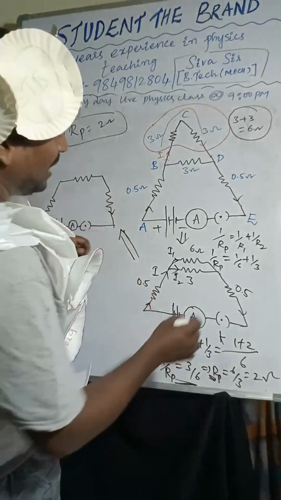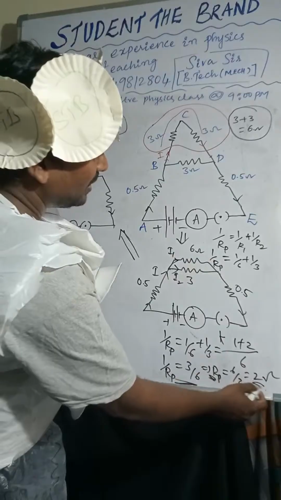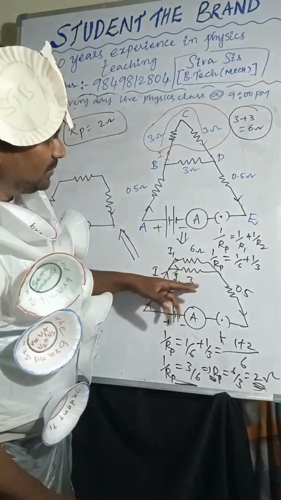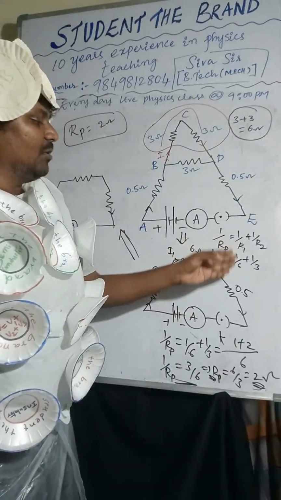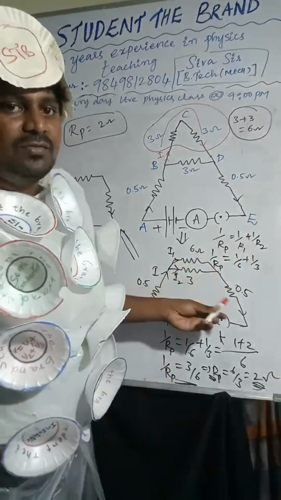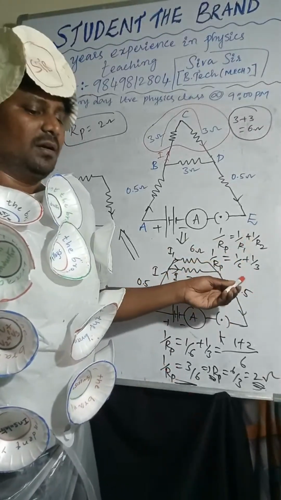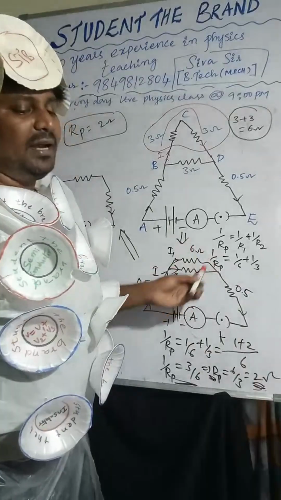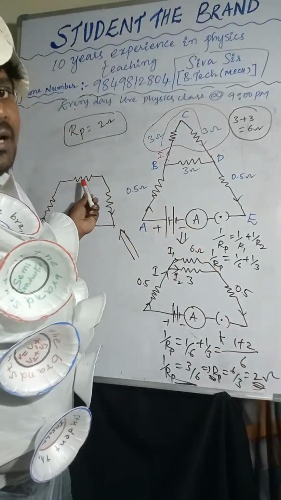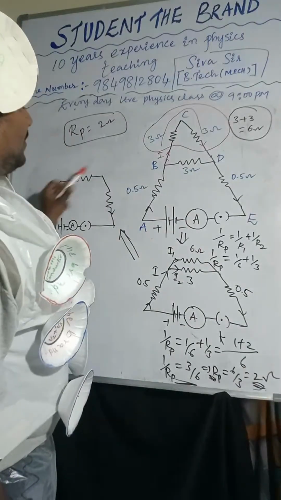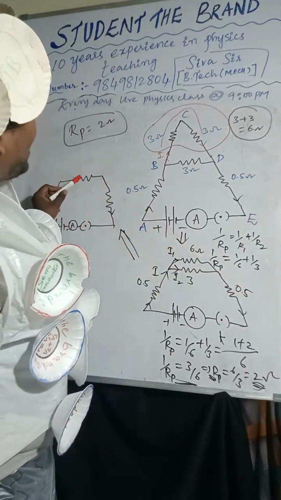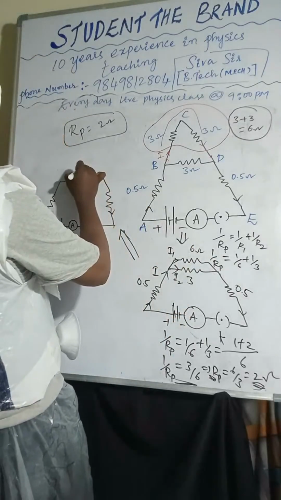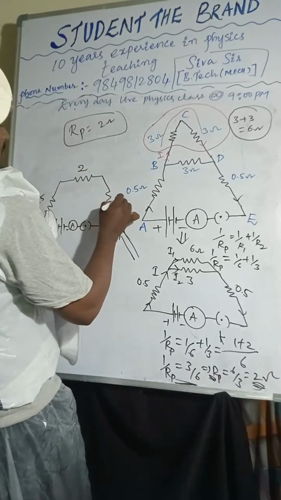So here you can see, after solving this one you got 2, right? After solving 1 by Rp, that is 1 by 6 plus 1 by 3, you got the value 2. So we have to take the 2 value here. Whatever resistor value you got, you have to add to the remaining resistors. So here 2, here 0.5, and here also 0.5.